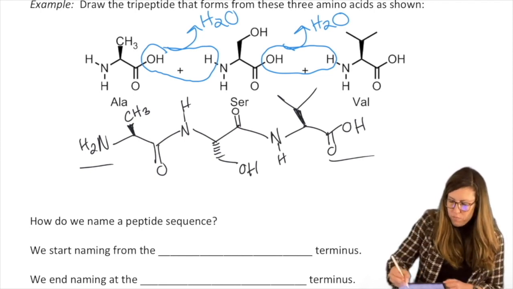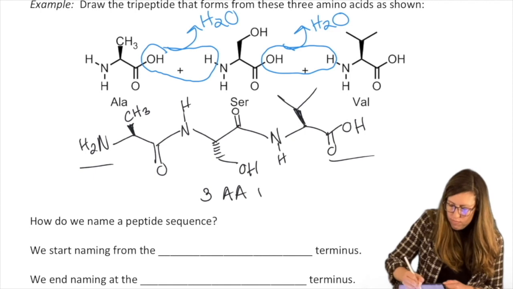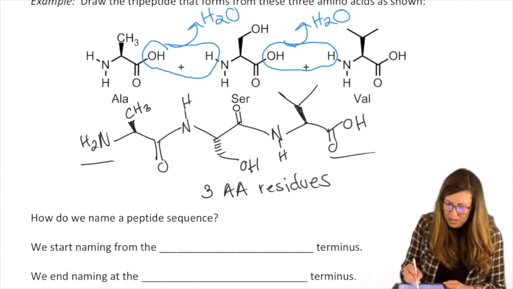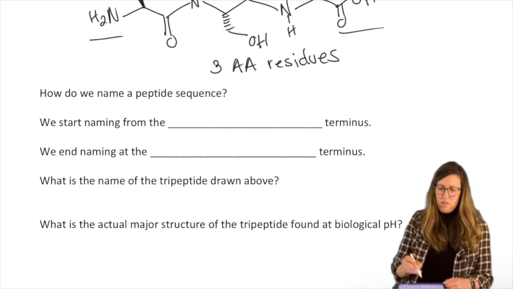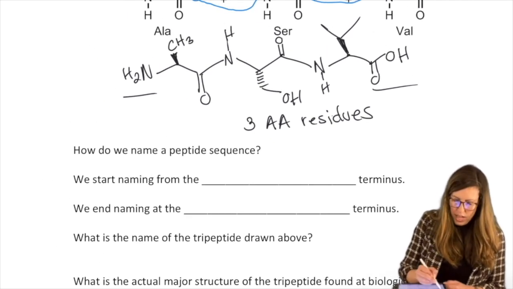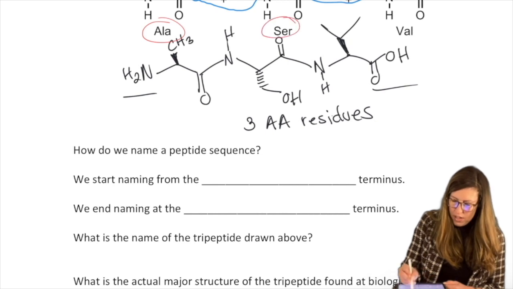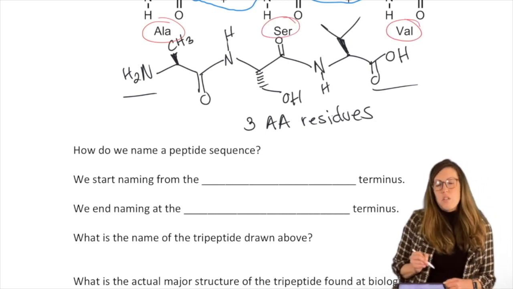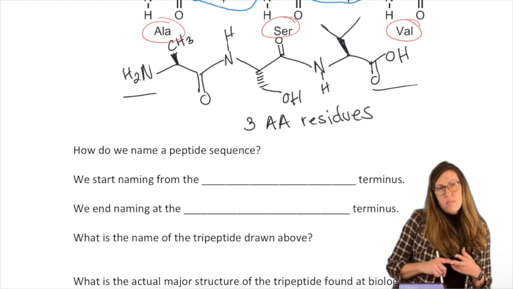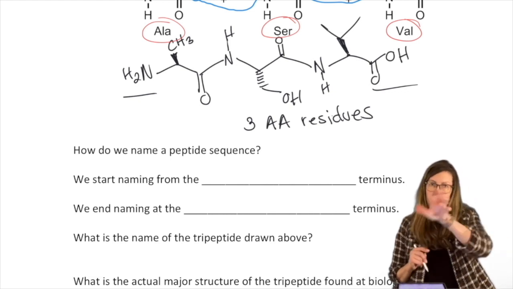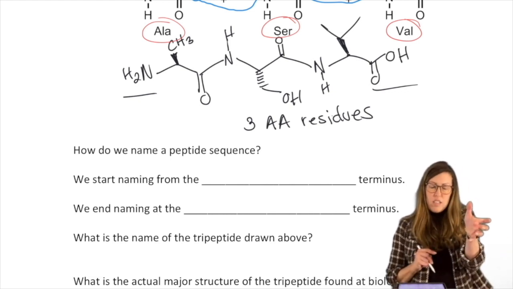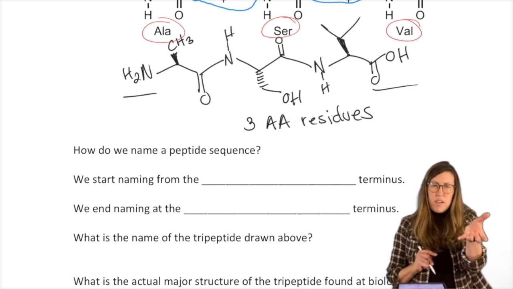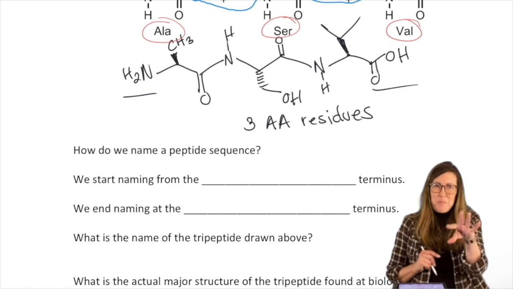Okay, so how would we name that? First of all, we used alanine, serine, and valine. So do I call it ala-ser-val? Or do I call it val-ser-ala? What if I flipped it around? Would I then call it val-ser-ala? No, because flipping something around doesn't give it a new name. Just like if you turn around, you don't get a new name, right? So flipping that around, it should have the same name. So we need a consistent way to name it.